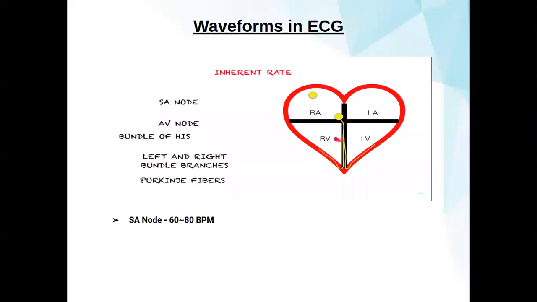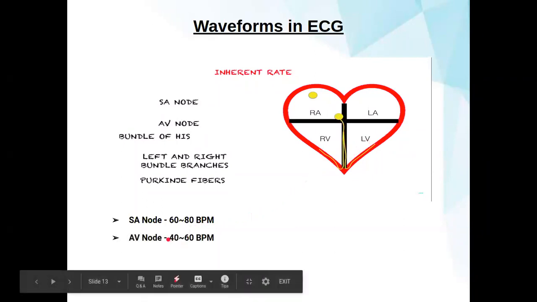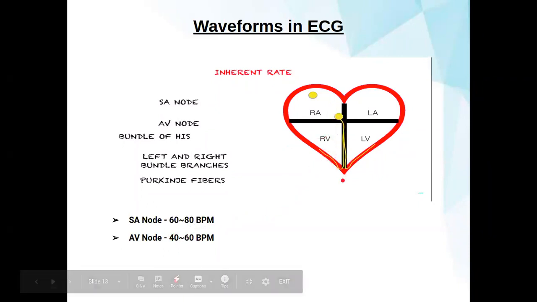In that case, the AV node starts its own conduction. It goes to the bundle of His, the left and right branches, and then the Purkinje fibers. When the whole continuous flow is completed, it generates about 40 to 60 beats per minute. As you can see, from the AV node to the Purkinje fibers, it generates 40 to 60 beats per minute.